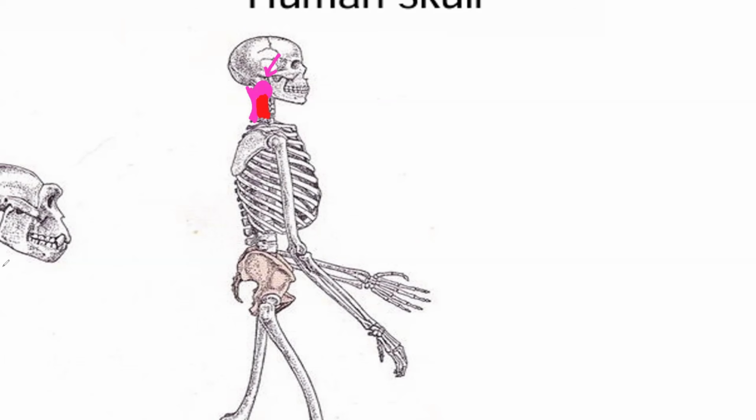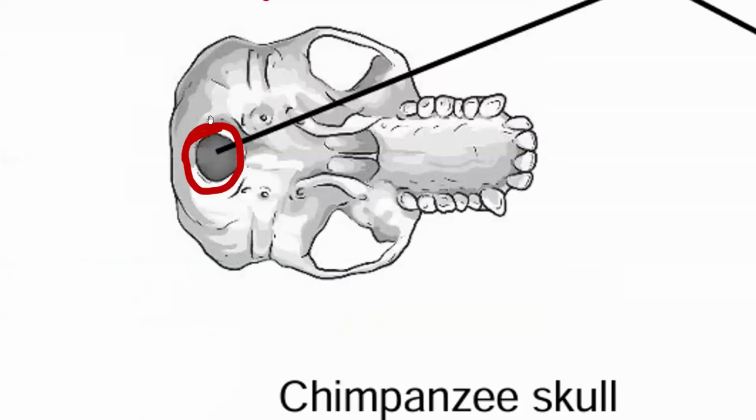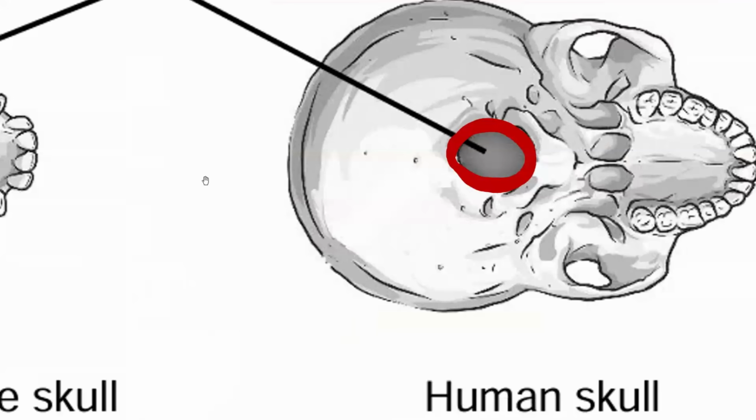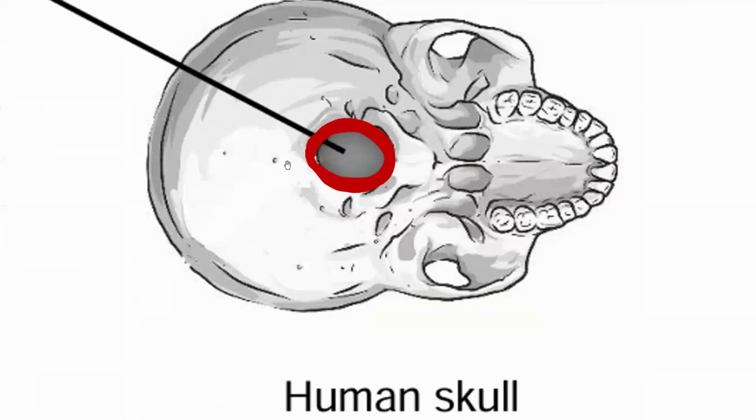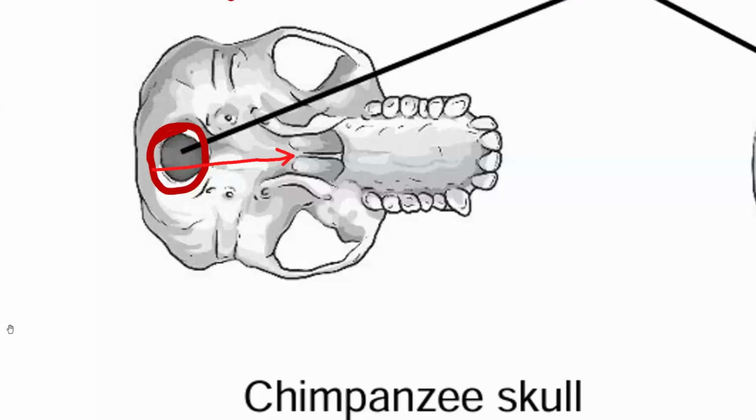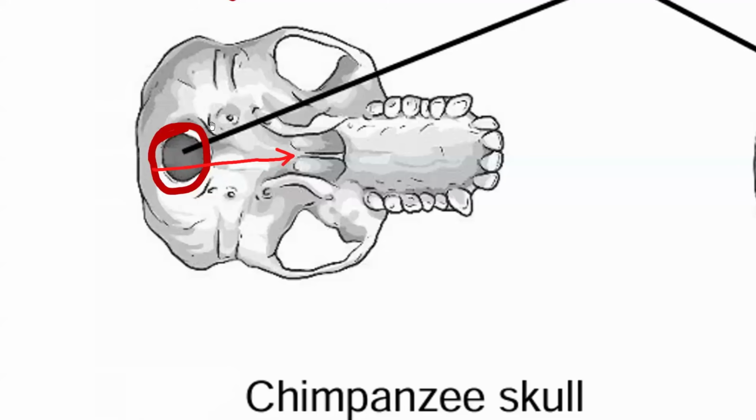So these two are different from one another. When we look at African apes, the foramen magnum is in a more backward position, more at the back compared to the one in humans. In humans, it is way more at the front, because you have to move a very big distance to get to the foramen magnum. But in African apes, the foramen magnum is exactly here at the back, at the more backward position of the skull.